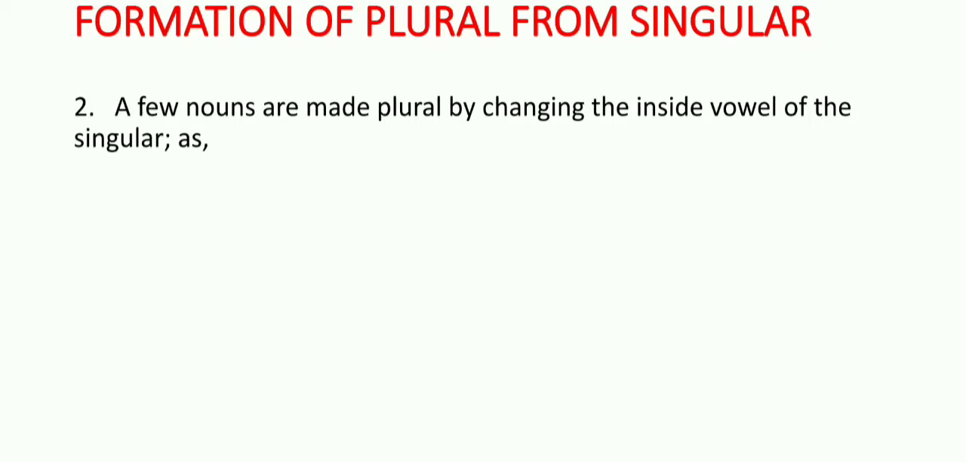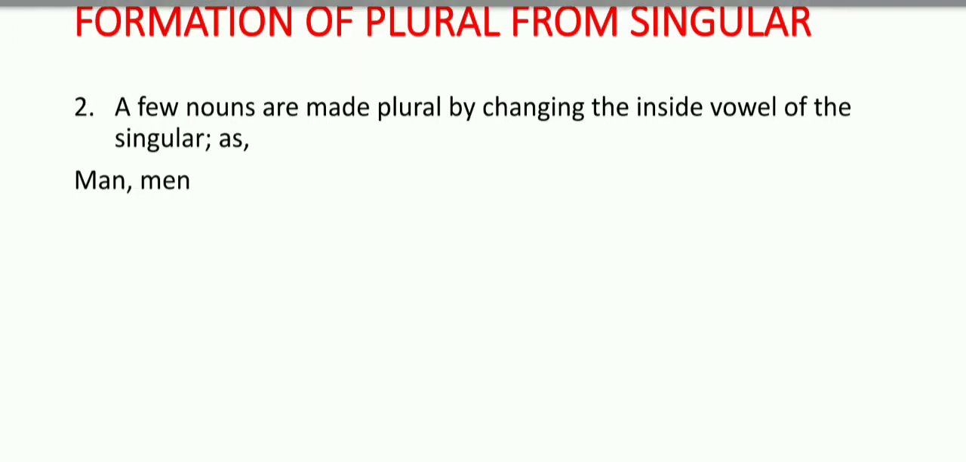A few nouns are made plural by changing the inside vowel of the singular. Keep in mind, for some of the nouns we have in singular form, when we change them into plural form, we have to change the inside vowel. How? Look at the example. Man to men. Here we have changed from singular to plural only by changing the letter A into E.